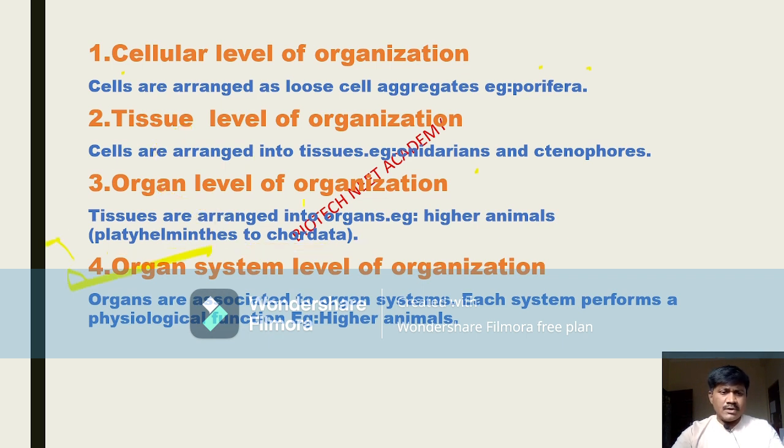The fourth level is the organ system level of organization. Here organs are associated into organ systems. Each system performs a physiological function. Example: higher animals. Just now I said organ level of organization, right? These organs are organized to form organ systems. We can observe this in the higher animals, from Platyhelminthes to Chordata. I hope you are getting it.